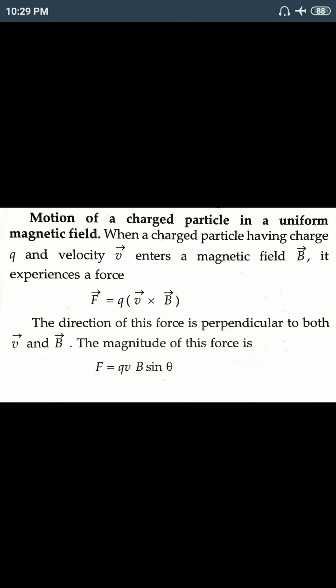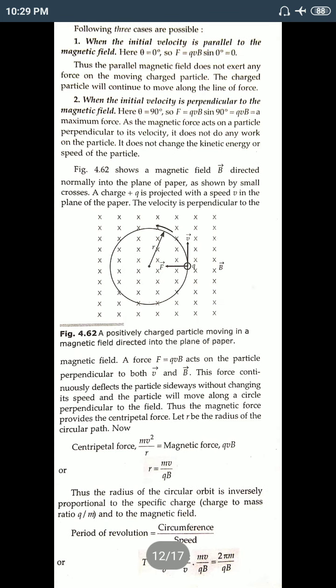Now here we consider three possible cases for the motion of a charged particle in a uniform magnetic field. First case, theta equals 0, when the initial velocity is parallel to the magnetic field.